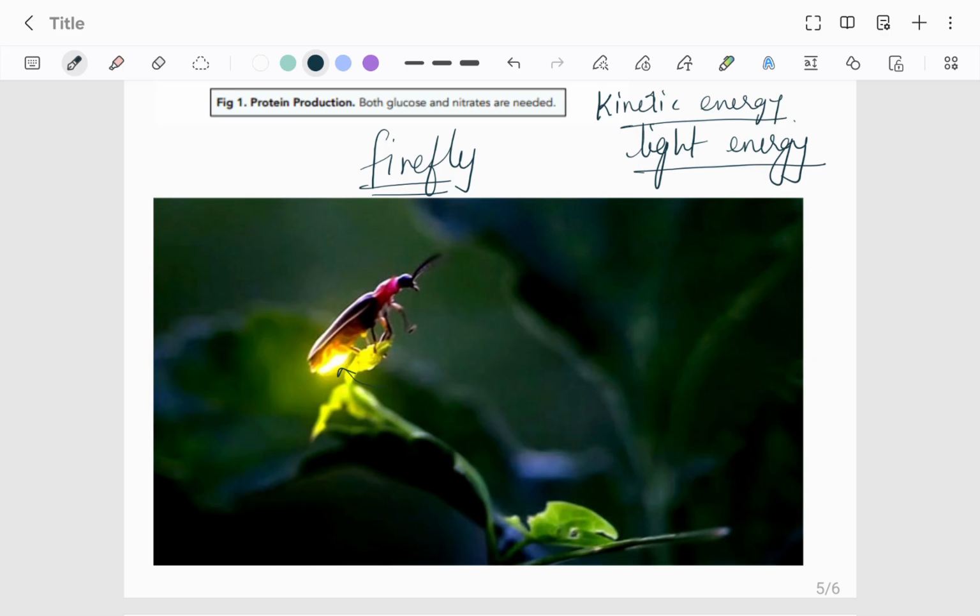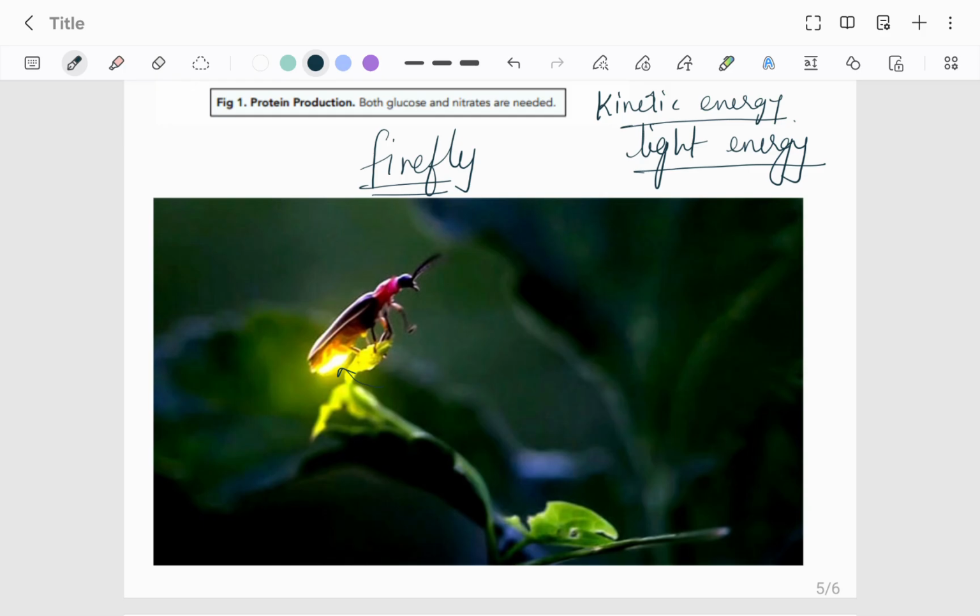A herbivore is an organism that eats plants, so the food has been taken by the herbivore. Now it will break it down and use the energy stored in the food. If a carnivore is there, that will eat the herbivore, and definitely it will use the food, break down the bonds, and energy will be released. Okay, and it will use the energy for different purposes, for example muscle contraction, cell division.